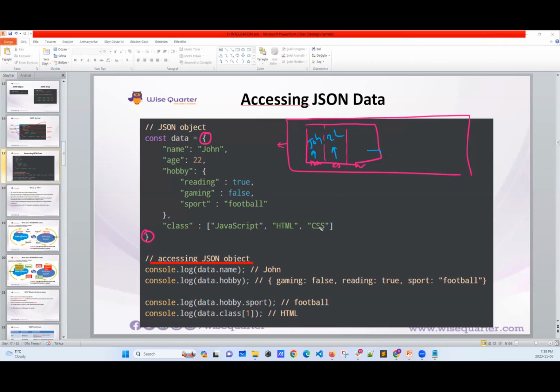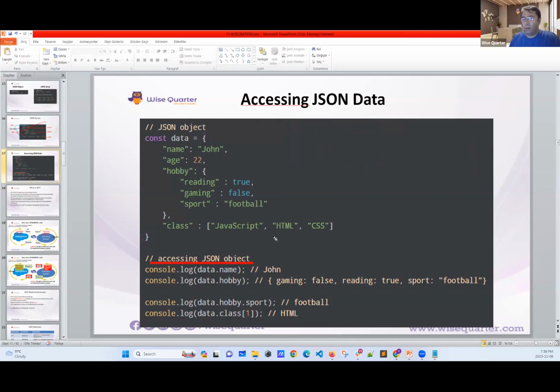Okay, that part I'm clear. So when you refer to the class, my class is my another key, right? That's the key. Yes. And it has 3 values: JavaScript, HTML, and CSS. Okay, so that is the list of elements. There I have a list, right? Yes. So under the same data, some key value pairs are list, some are boolean, right?